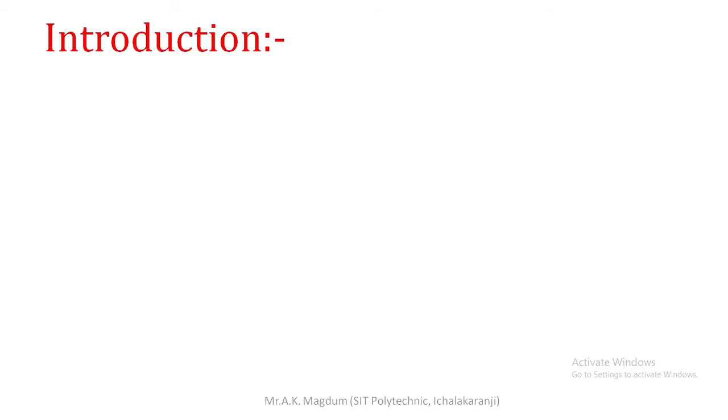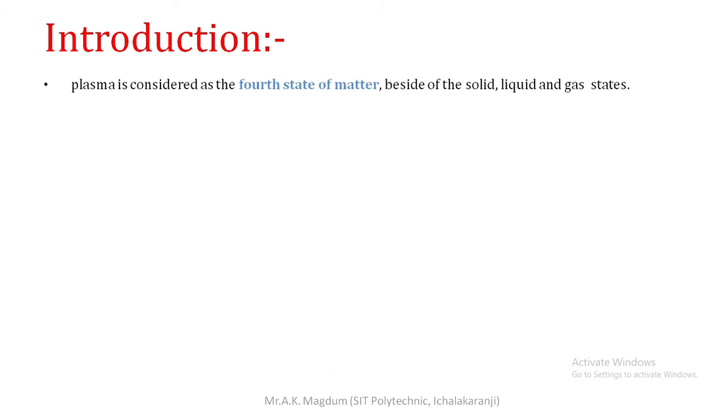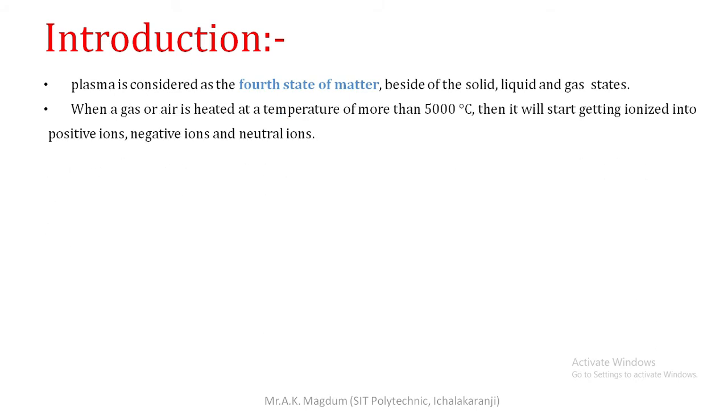First of all, introduction of plasma arc machining. Plasma is considered as the fourth state of matter beside the solid, liquid and gas states. That is the very important thing. It is the fourth state of matter. Meaning, when a gas or air is heated to a temperature of more than 5000 degrees Celsius, then it will start getting ionized into positive ions, negative ions and neutral ions.